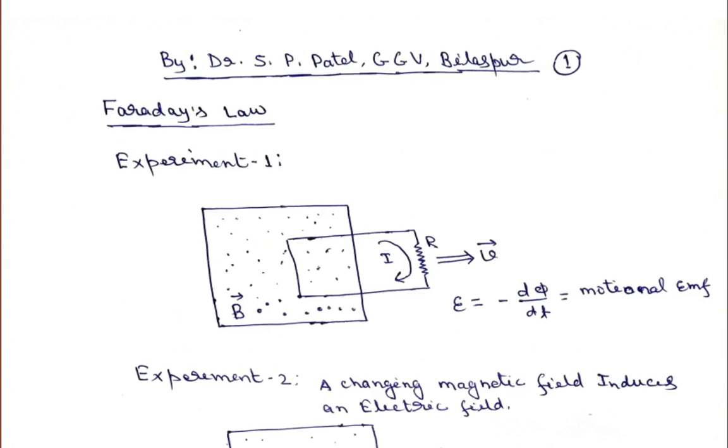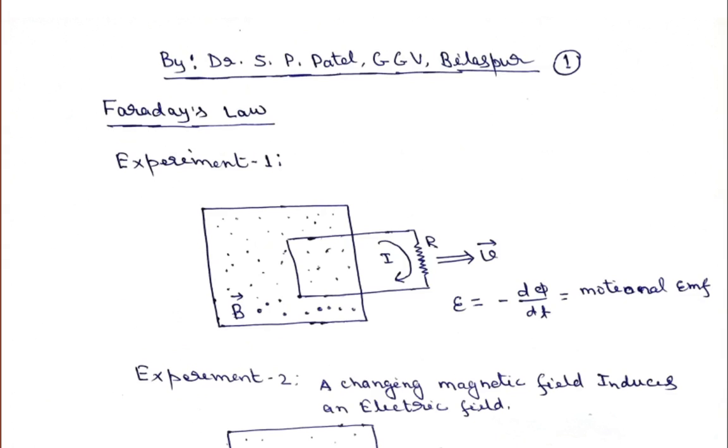In my previous lecture we learned about electromotive forces, that is, motional electromotive forces.